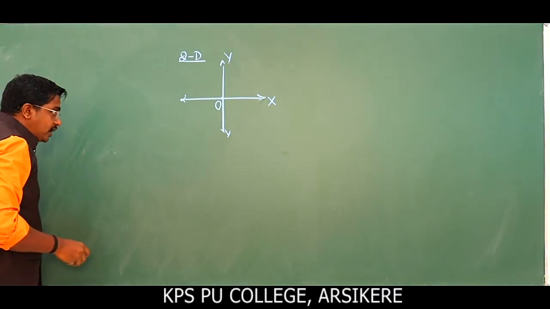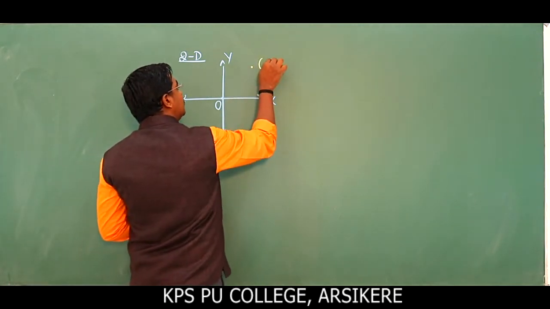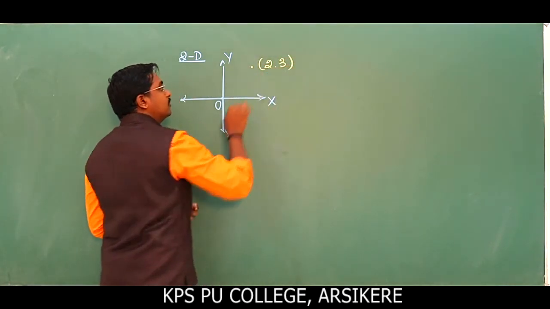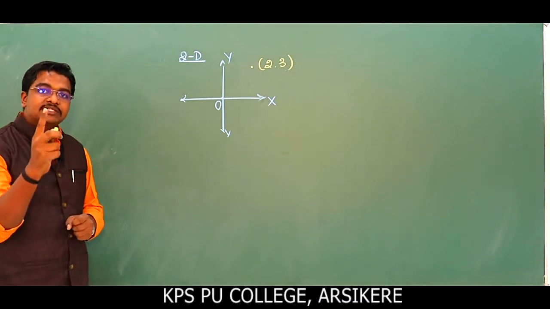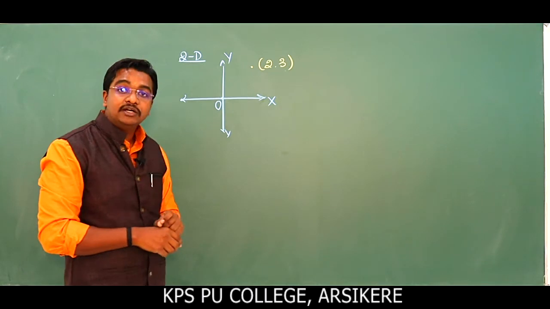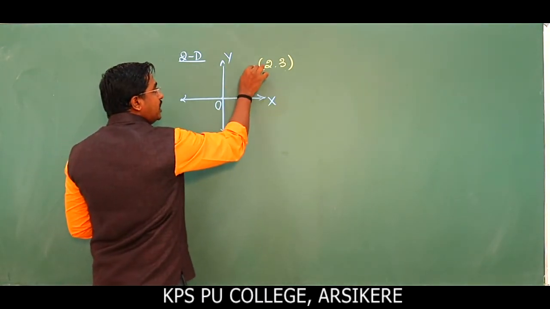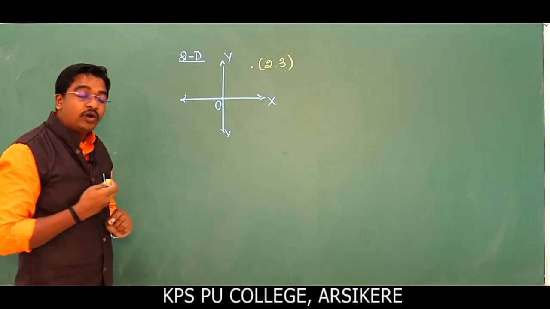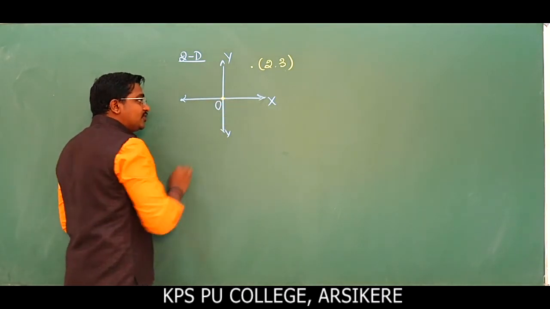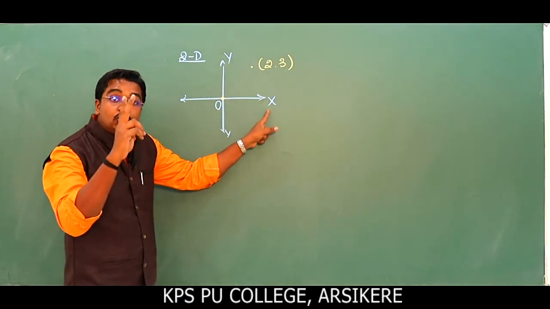To reach any point in the coordinate plane, suppose let's take the point 2, 3. This represents an ordered pair. The first value represents x and the second represents y. The general form is x comma y. To reach the point, we start from the origin. Towards the x-axis we move 2 units.